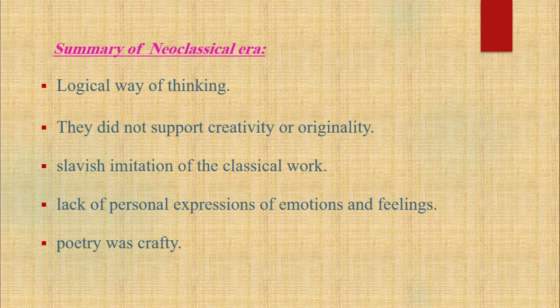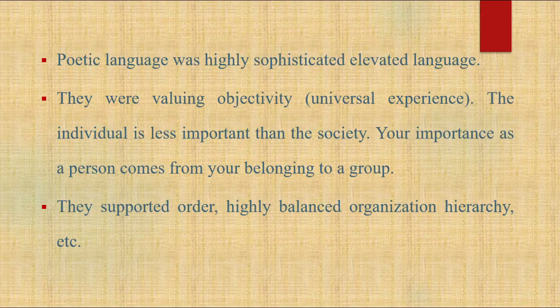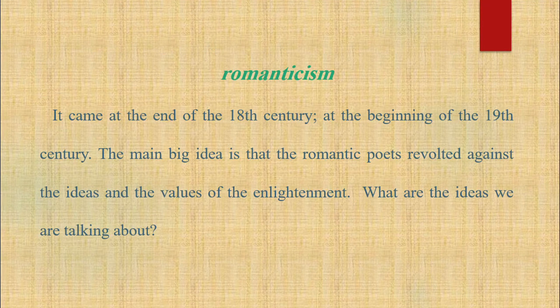Summary of the Neoclassical Era: logical way of thinking. They did not support creativity or originality. Slavish imitation of the classical work. Lack of personal expressions of emotions and feelings. Poetry was crafty. Poetic language was highly sophisticated, elevated language. They were valuing objectivity, universal experience. The individual is less important than the society. Your importance as a person comes from your belonging to a group. They supported order, highly balanced organization, hierarchy, etc.